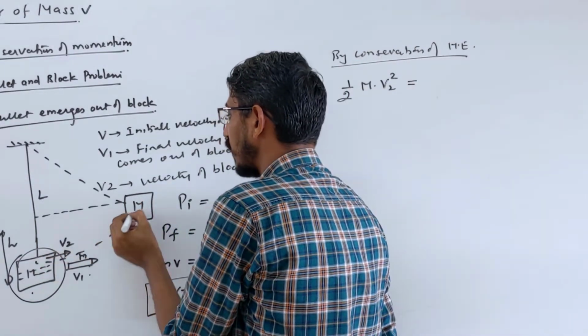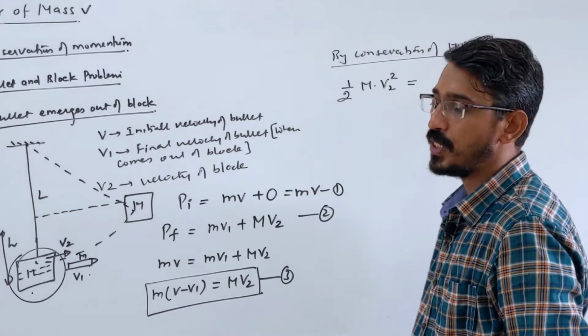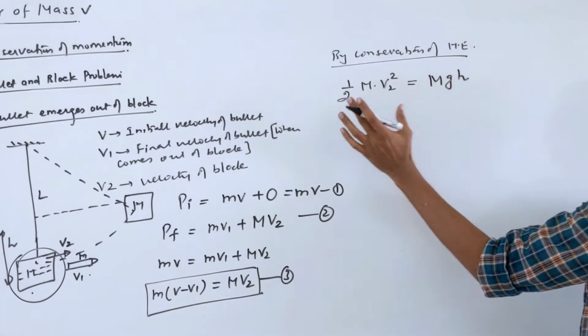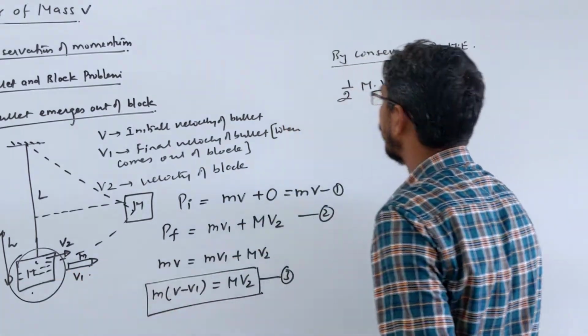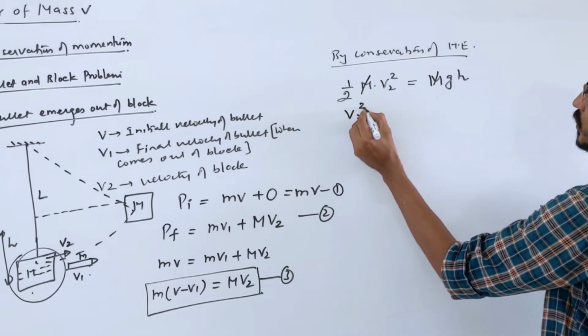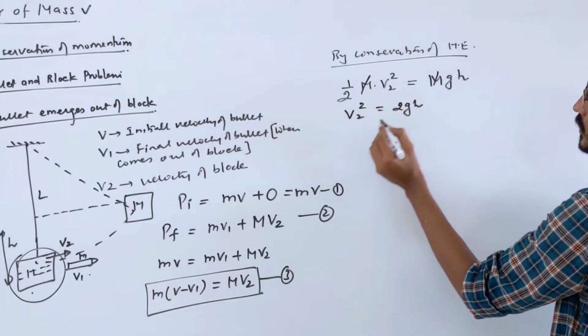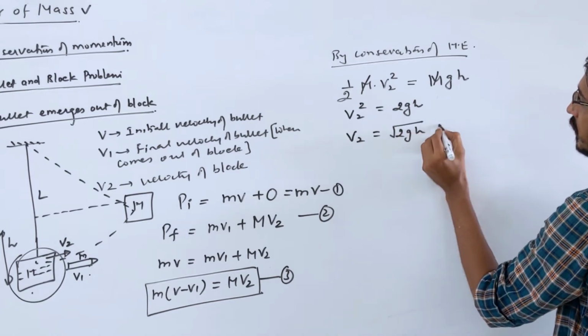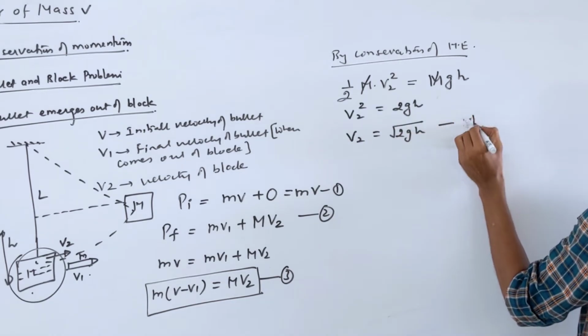At the highest point it will be purely potential energy, M g h. I am writing this for the block, so the block mass is capital M. So from here, v2 squared is equal to 2gh, and v2 will simply be root 2gh. This we call the fourth equation.